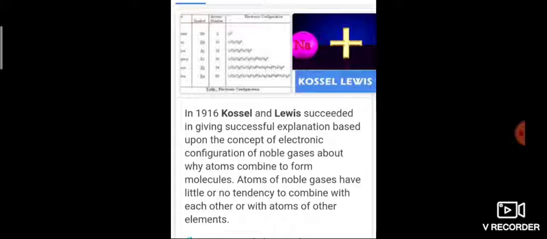Similarly for calcium chloride, the bond formed as a result of electrostatic attraction between positive and negative ions is called the electrovalent bond. The electrovalence is thus equal to the number of unit charges on the ion. Calcium is assigned a positive electrovalency of 2, while chlorine has a negative electrovalency of 1.